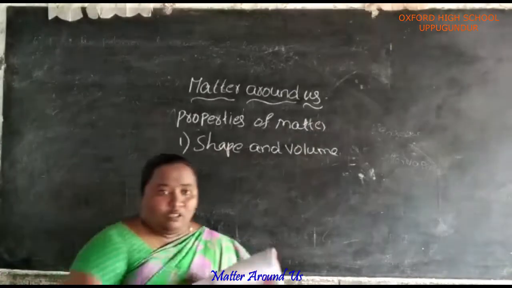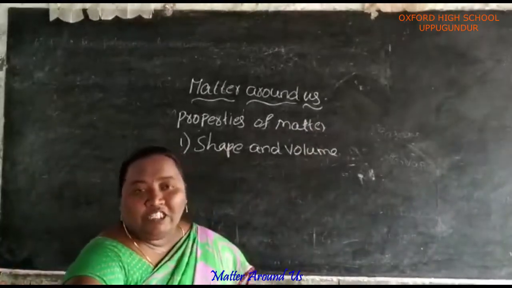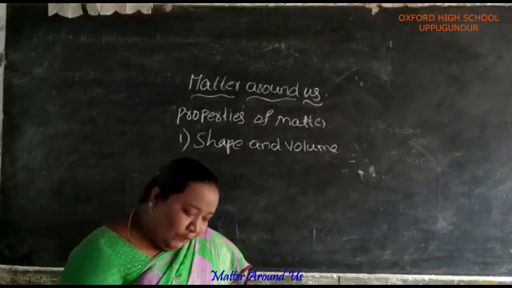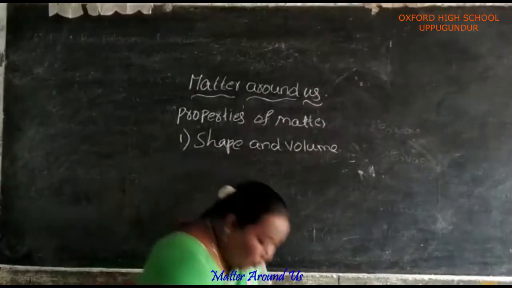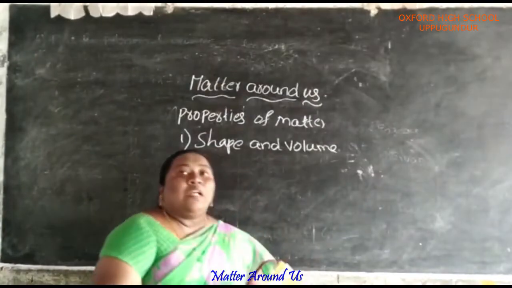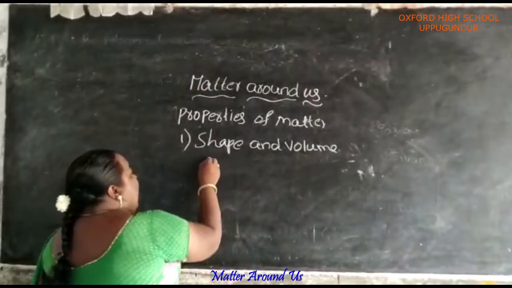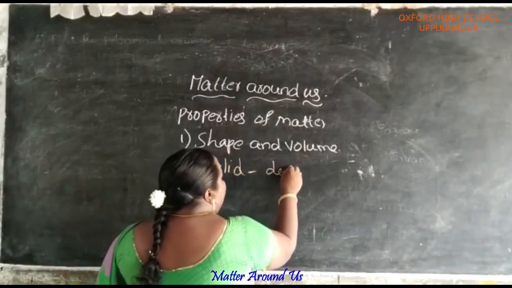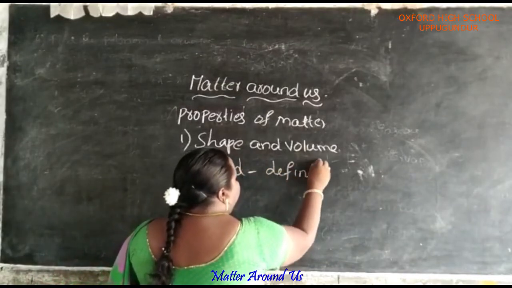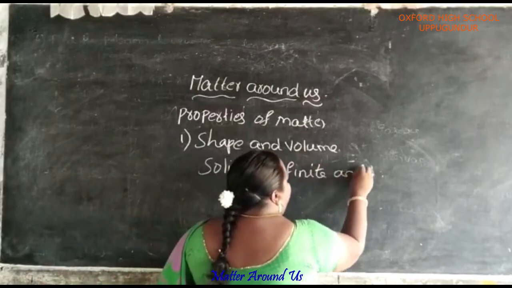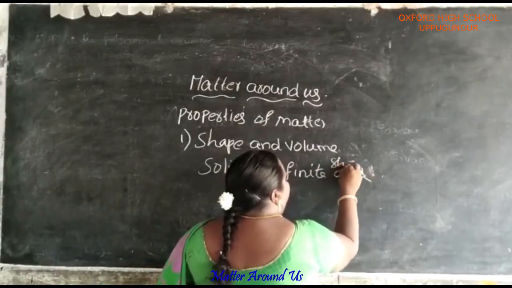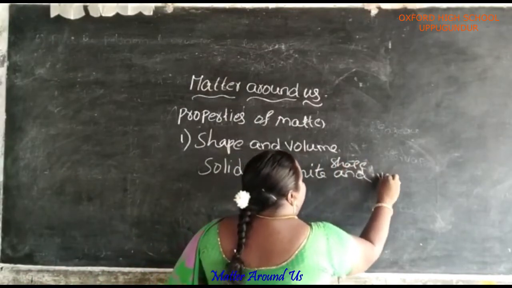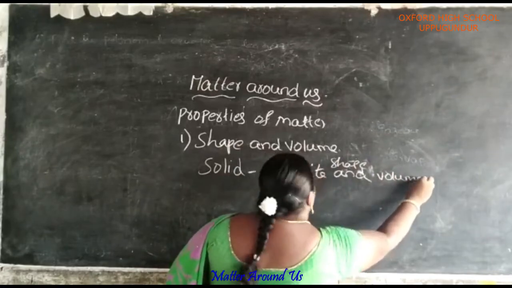If you keep this book on a bench, does it change its shape? No. If you drop it down, does it change its shape? No. So solids have definite shape and definite volume. Okay, understand?